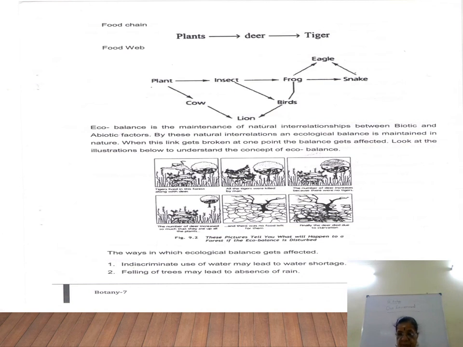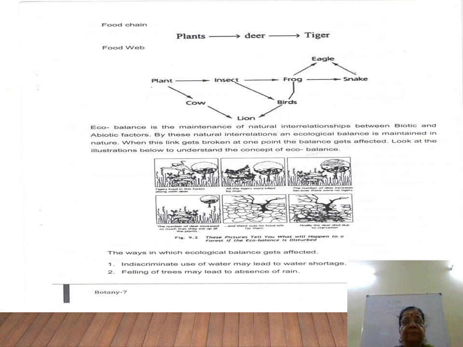I hope you are able to follow this. So you should understand the terms food chain, trophic level, consumers as primary, secondary and tertiary, and herbivore, carnivore and omnivorous animals. I hope you are able to follow this.